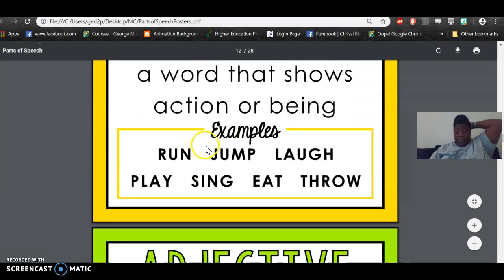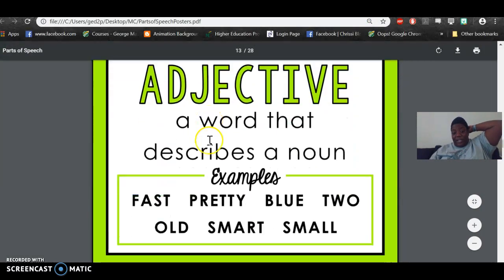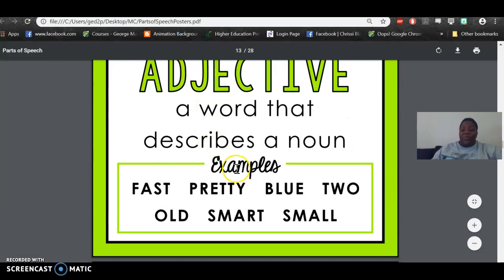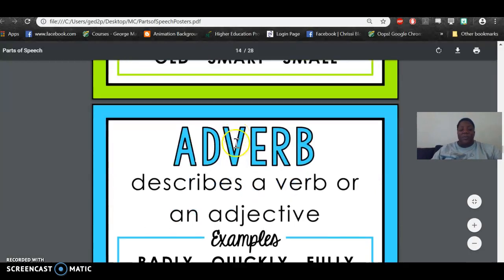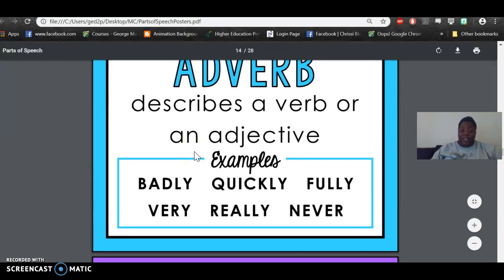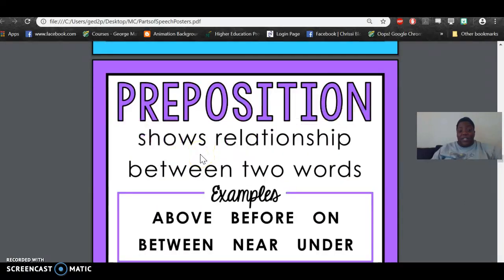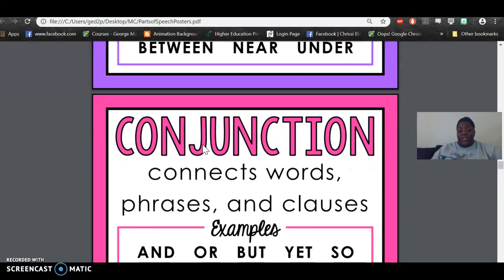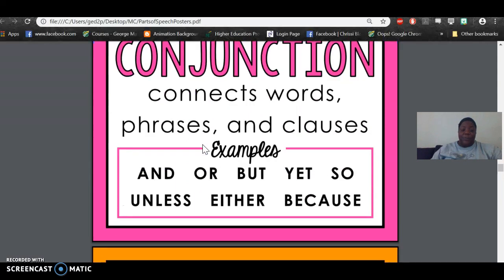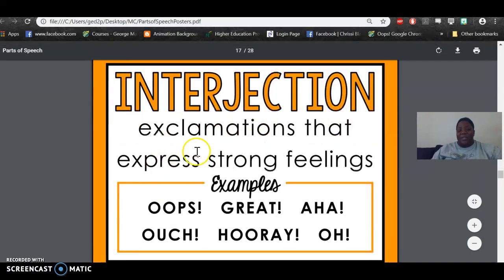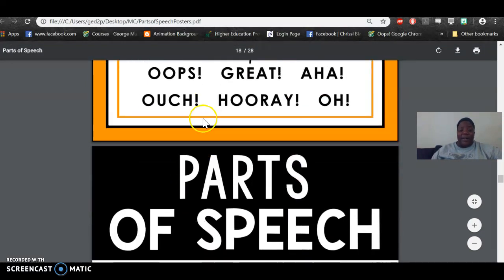So again, verbs are those action words, and an adjective is a word that describes a noun, like fast, pretty, blue, old, smart, or small. Adverbs describe a verb or an adjective, like badly, quickly, fully, very, really, never. A preposition shows a relationship between two words: above, before, on, between, near, or under. Conjunctions connect words, phrases, and clauses, like and, or, but, yet, so, unless, either, because. Interjections are exclamations that express strong feelings: oops, great, aha, ouch, hooray, or oh. So those are your parts of speech.